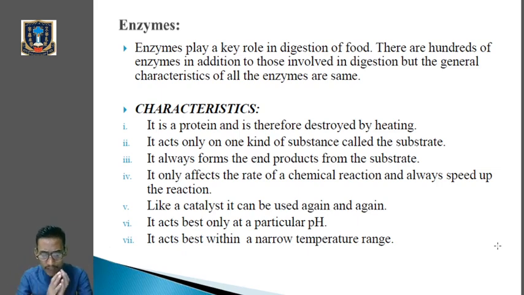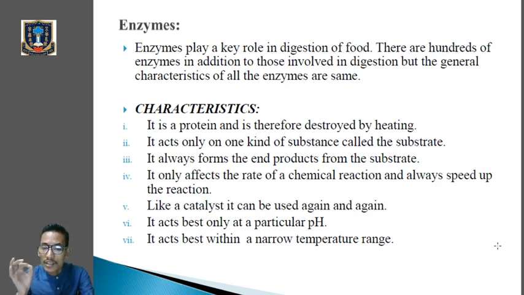So the first one: an enzyme is a protein, and it is therefore destroyed by heating. When we heat an enzyme it will be destroyed because it is made up of protein. Second, it acts only on one kind of substance called the substrate. So it will always act on only one kind of substrate.